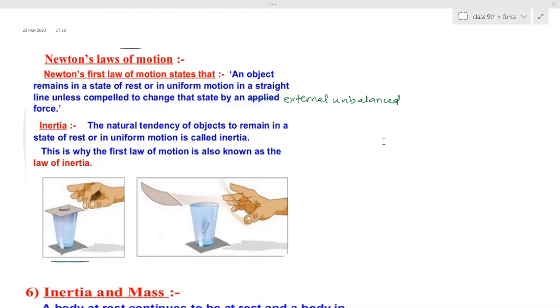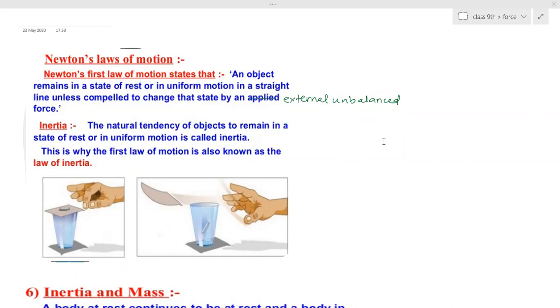So you are standing firmly at one position, that is, you don't want to fall down. That means your internal force is acting on your body, due to which you are not falling down. The internal force is present in every object. Every object possesses that force, and that is called inertia.